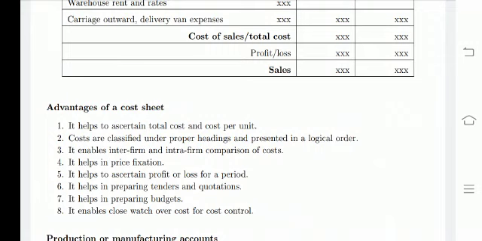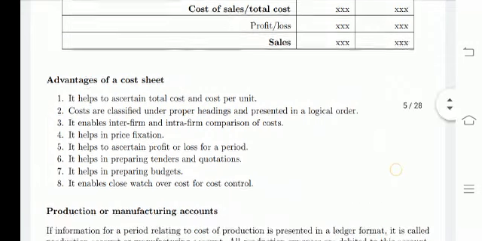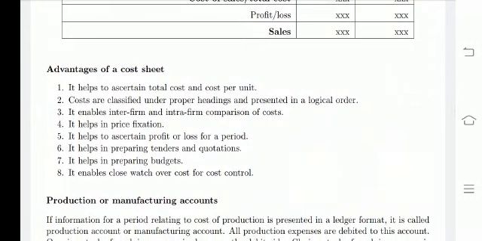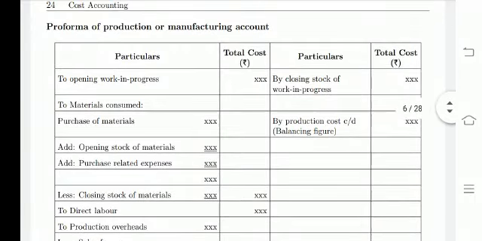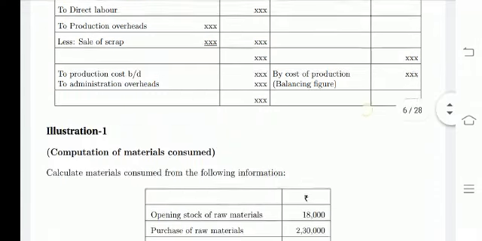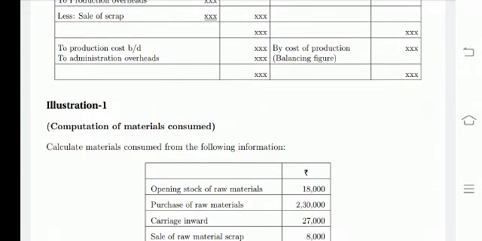So what are the advantages of cost sheet? It helps to ascertain the total cost and cost per unit, and also it helps in price fixation. It helps in preparing tenders and quotations. It helps in preparing budgets, etc. Here they are making a separate ledger for cost sheet. This is not correct. So we are going to give a separate pro forma to you in the next classes.